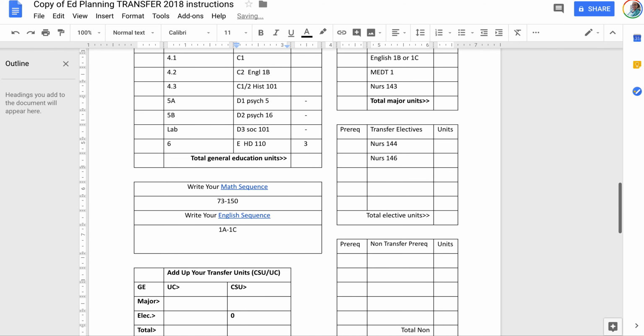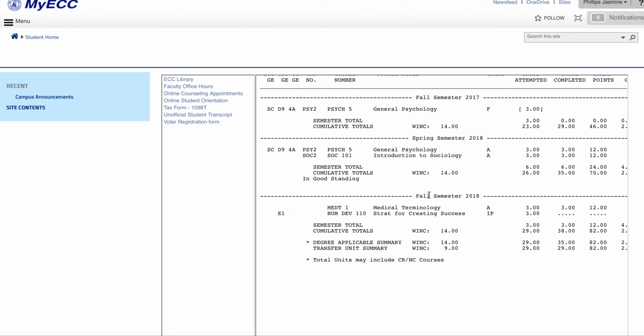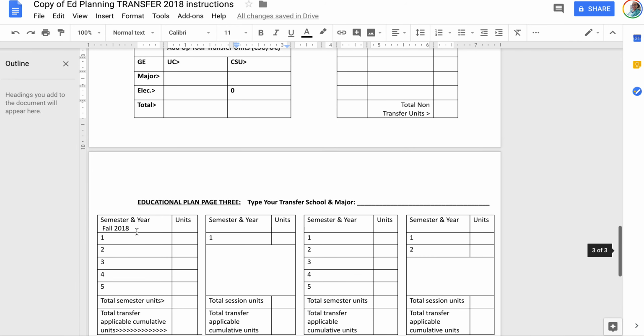Now, what you're going to do is you're going to put down your classes for the fall 2018 semester in the first box. So, Med Term 1 and Human Development 110. So, on page 3, you have fall 18, you have HD 110, and you have Medical Terminology 1. And you'll put the units down there in the unit area and total it out.